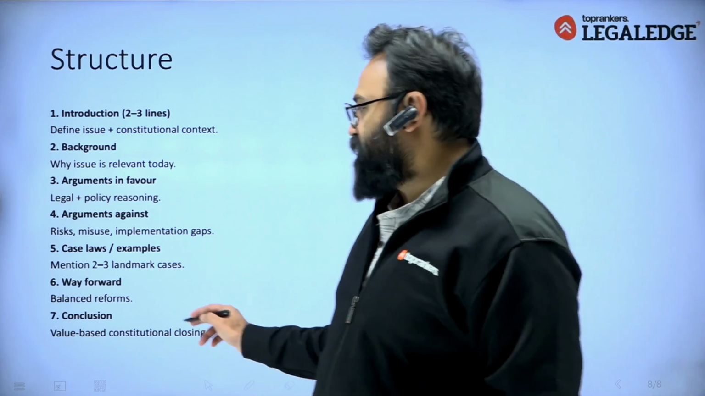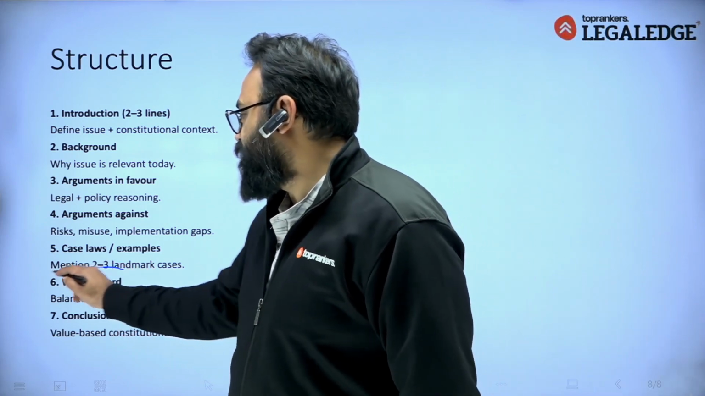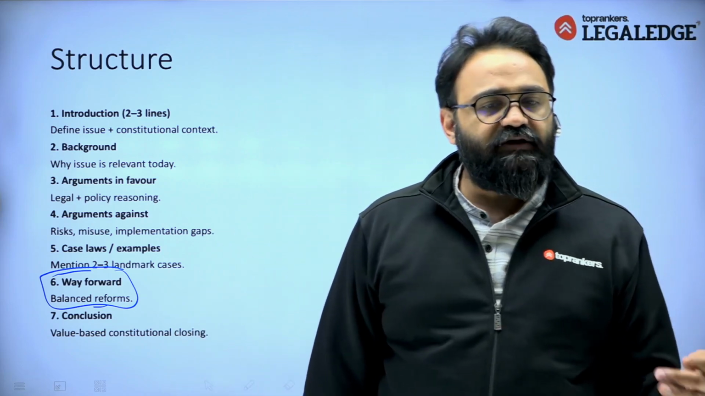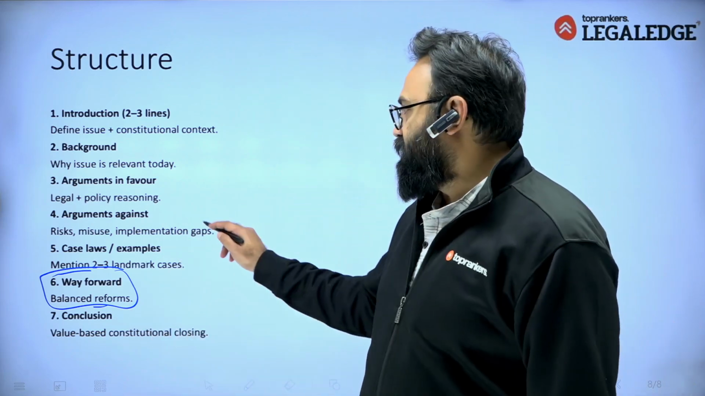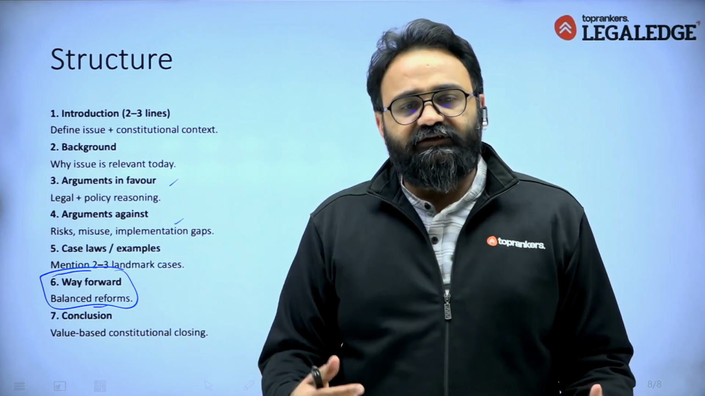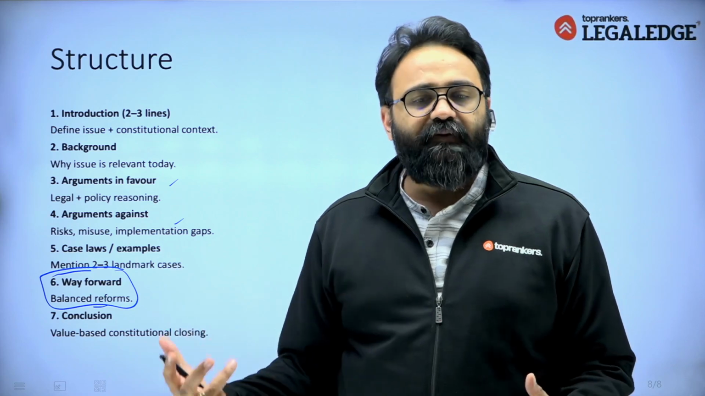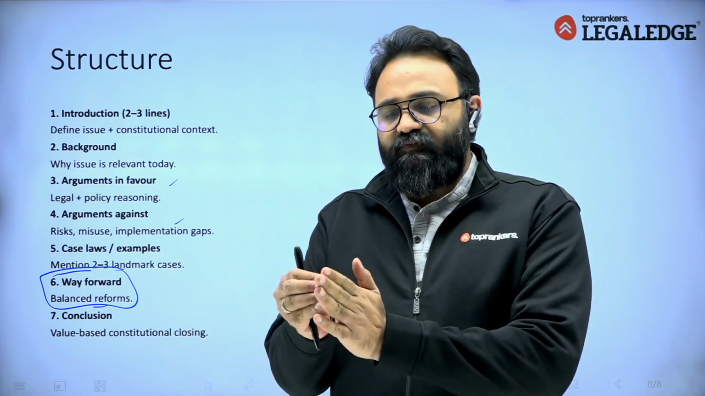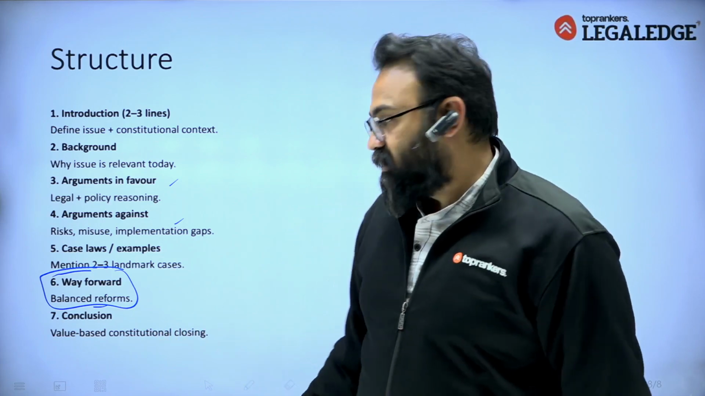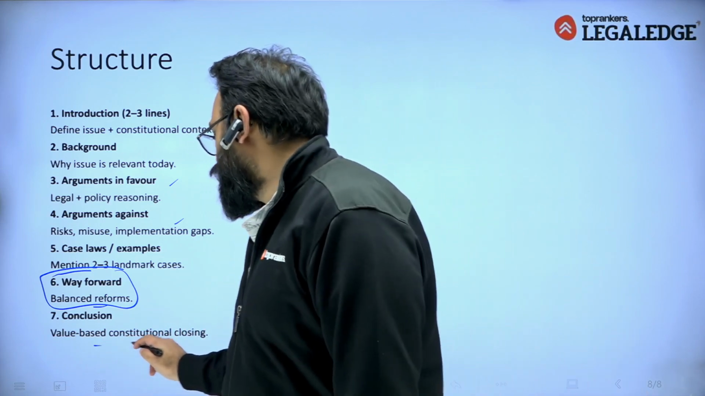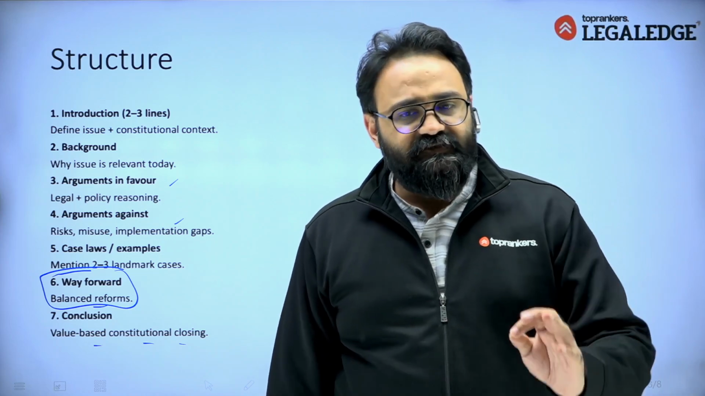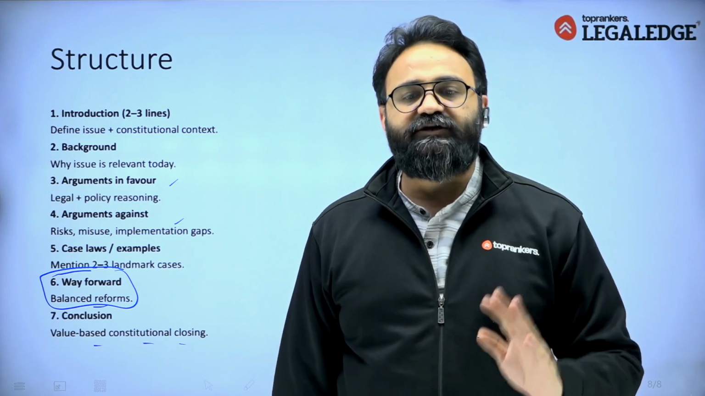Then you should give a balanced reform, a way forward that we should follow. In the arguments in favor there are a few good things, in the arguments against there are a few bad things, so just repeat those things. You can tell a little about them. These are the areas on which we should work and these are the things that we should do. And finally, give a conclusion, which should be a value-based, constitutional closing conclusion, that this is right, this is wrong, it should be like this, right?